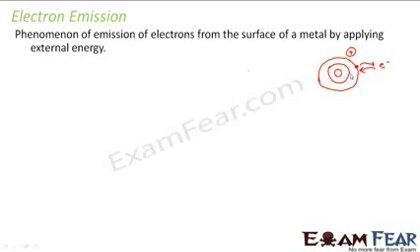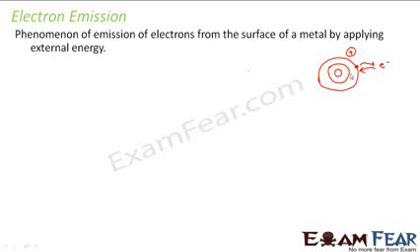Whenever you try to take the electron out, the metal will try to attract it back. But if you can apply a force which is greater than the attractive force by the metal, then the electron will come out, right? Because whoever applies greater force, he or she will win. So if you apply greater force, you will win in getting the electron out of the metal. But if you apply lesser force, then the force applied by the metal is more and therefore the metal will win and the electron will not come out of the metal. So it is simple, right?